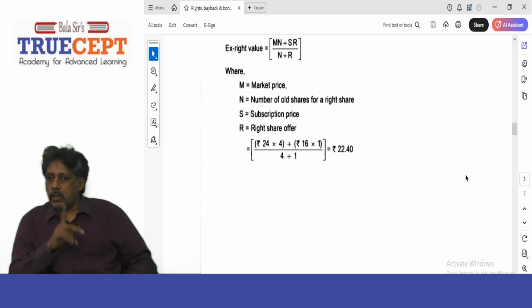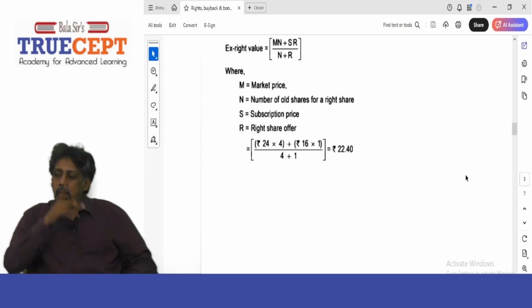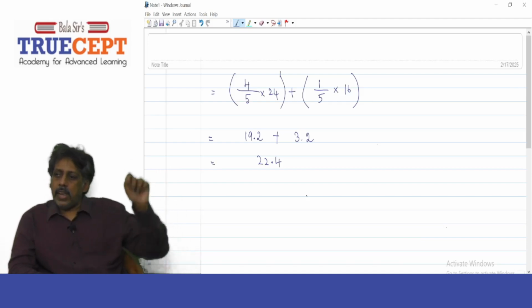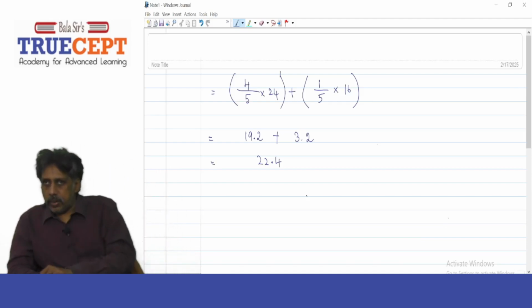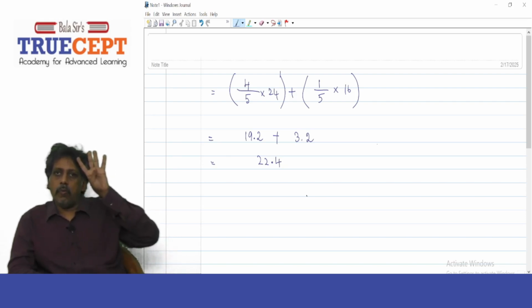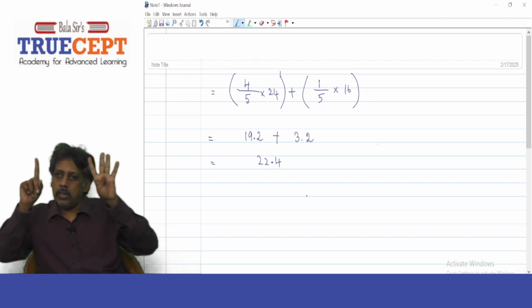Now for this I have an alternative understanding. The 22 rupees and 40 paise is nothing but a weighted average share price. So what are the weights? You buy 4 old shares and you get 1 right share.